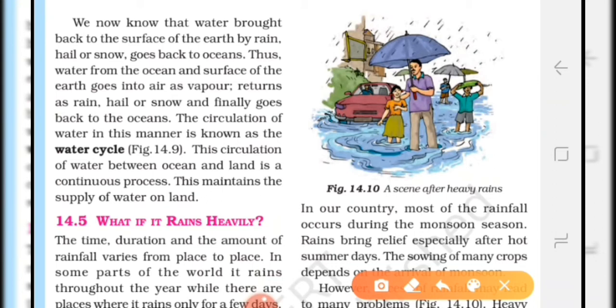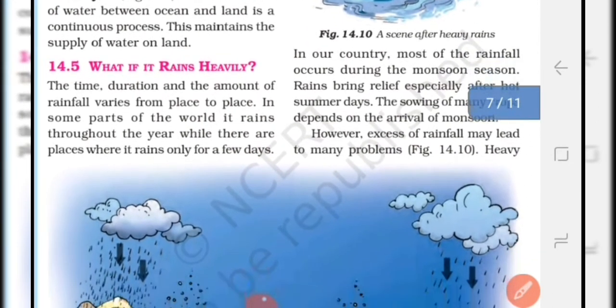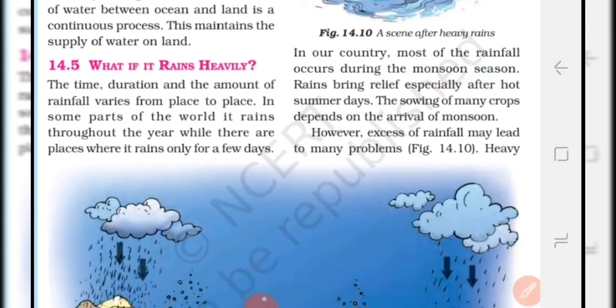Okay students, so we learned that water is brought back to the earth's surface by rain, hail or snow, and goes back to the ocean. So water from the ocean and surface of the earth goes into the air in vapor form and returns as rain, hail or snow, and finally goes back to the ocean. The circulation of water in this manner is known as the water cycle. This circulation of water between the ocean and land is a continuous process and this maintains the supply of water on land.